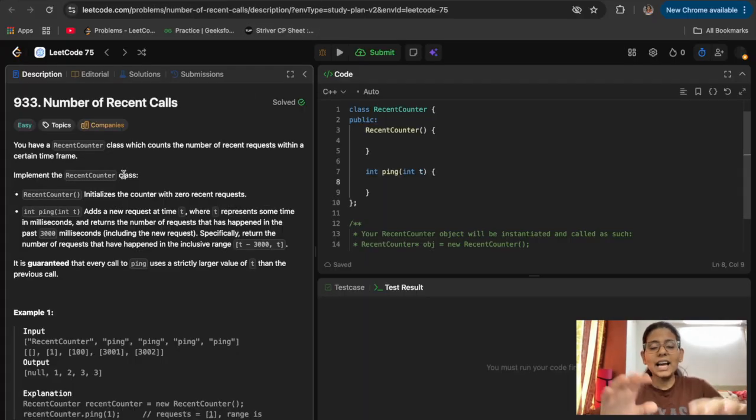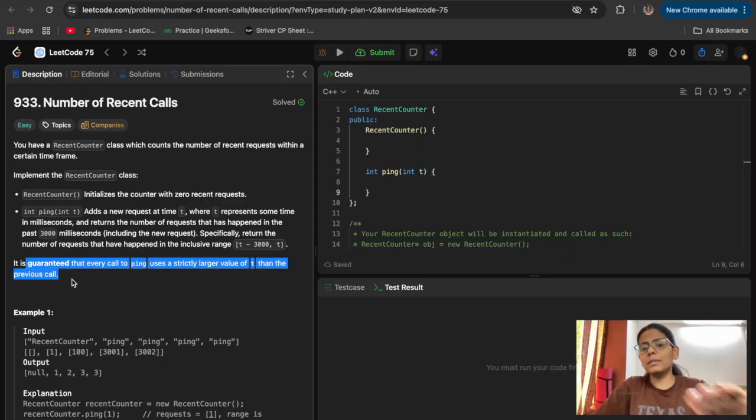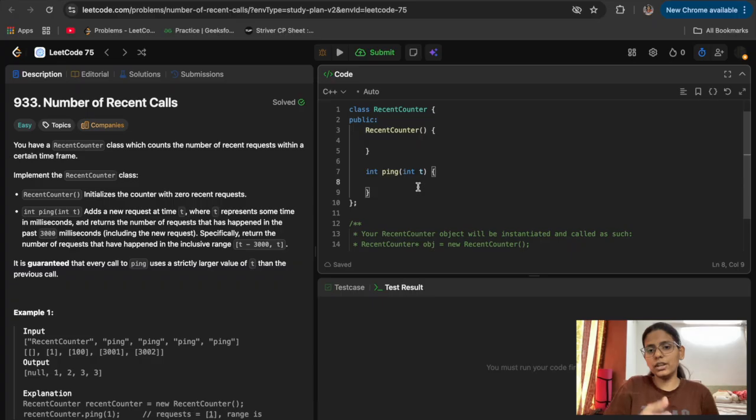You can read the whole question, I'll tell you what it basically means. It says we have a RecentCounter class, and it has a function ping, which basically adds a new request at time t, this parameter is the time t. And it is guaranteed that every call to ping uses a strictly larger value of t than the previous call. It basically means that the time they have given now will be greater than the time of the last ping call.